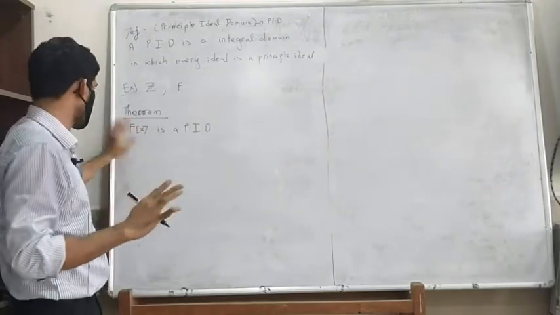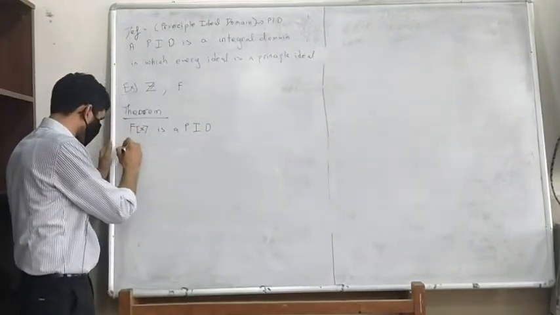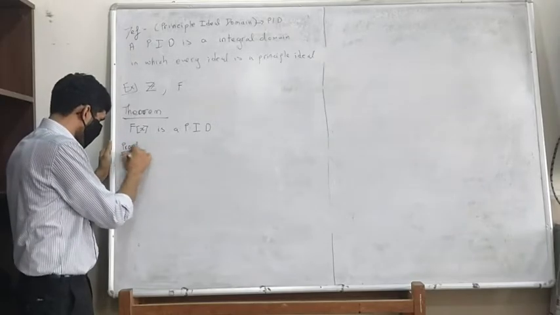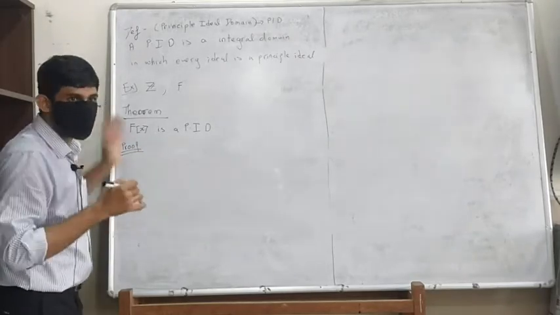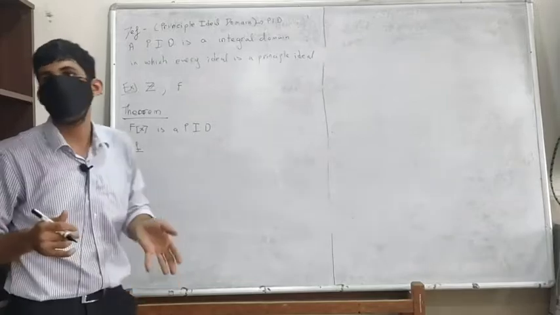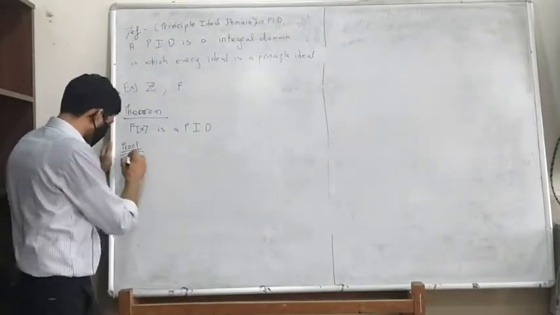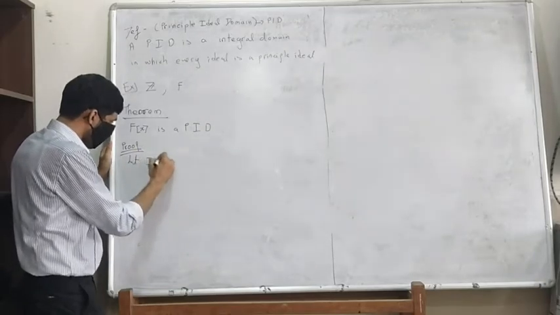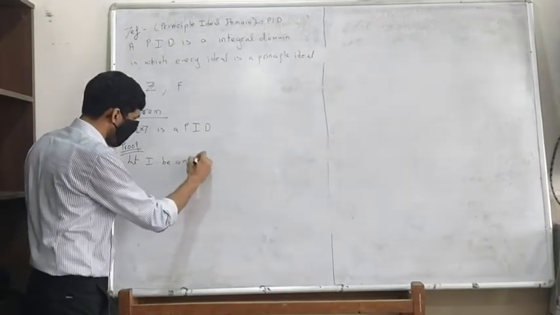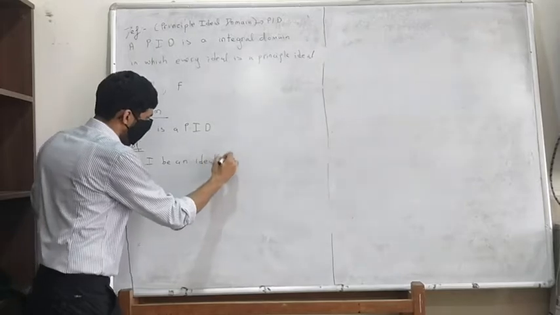We are familiar with that fact. So to show that it's a PID, let's start with an ideal and get an element which is going to be its generator. So let I be an ideal of F[x].